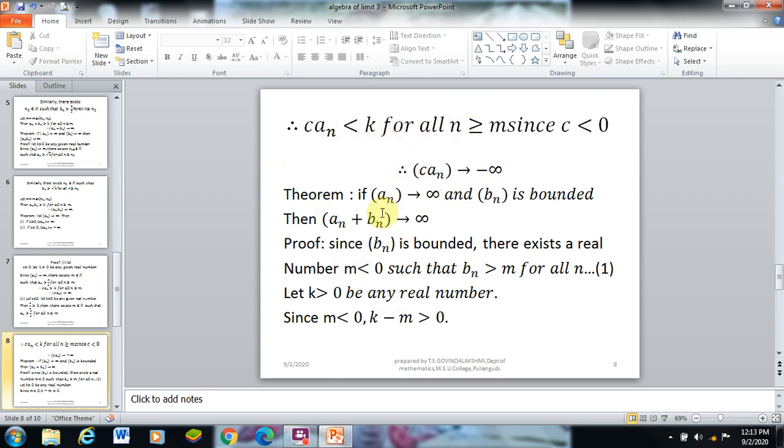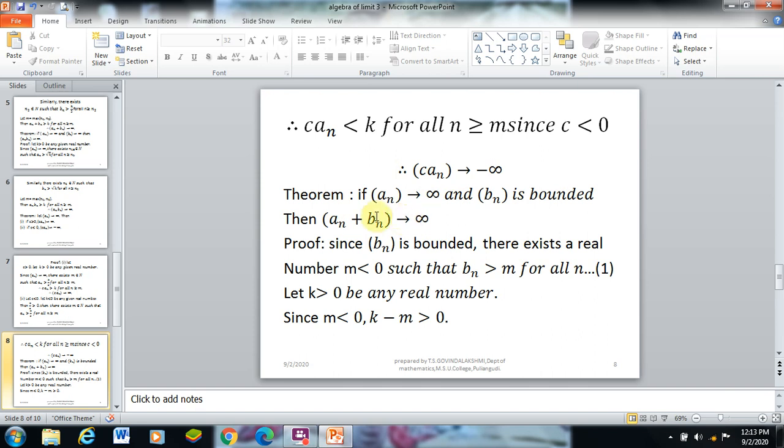Let us see another theorem. If a_n diverges to infinity and b_n is bounded, then the sum a_n plus b_n diverges to infinity. Here these two conditions are given: the sequence a_n diverges to infinity and b_n is bounded. We have to prove that the sum diverges to infinity.